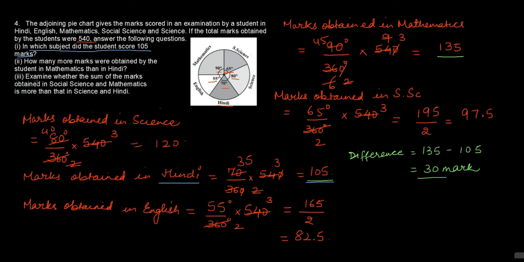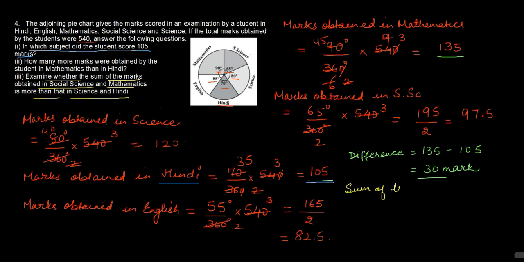Our last question is, examine whether the sum of the marks obtained in social science and mathematics is more than that in science and Hindi. So we'll find out the sum of the marks obtained in social science and maths.